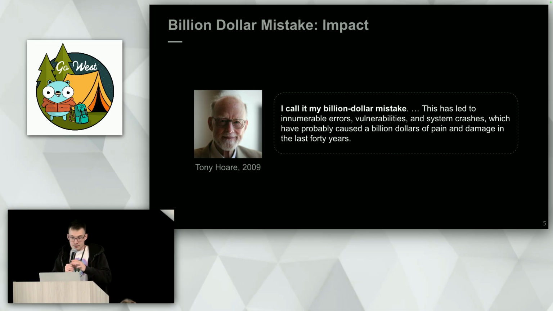Okay, and all of this has led to countless bugs, validation, and endless debugging. That's why later, in 2009, Tony Hoare called it his billion-dollar mistake. He pointed out that the IT industry has spent quite a lot of money, billions of dollars, just fixing issues that relate to nil pointers.